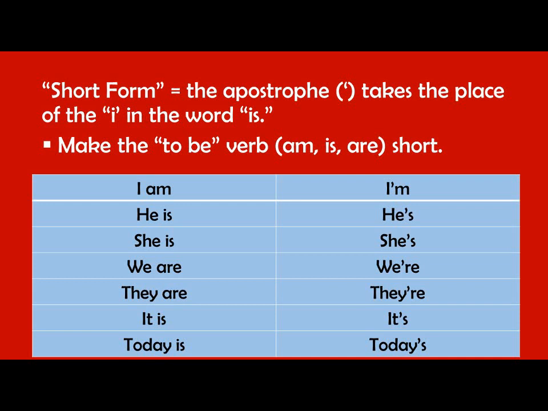So I am, he is, she is, we are, they are, it is, today is. Those are some examples. Can you say that after me?